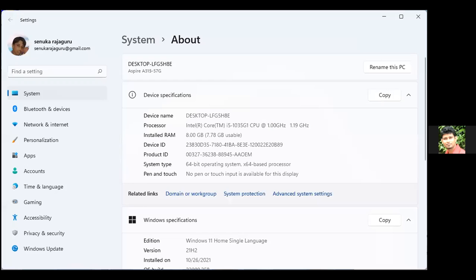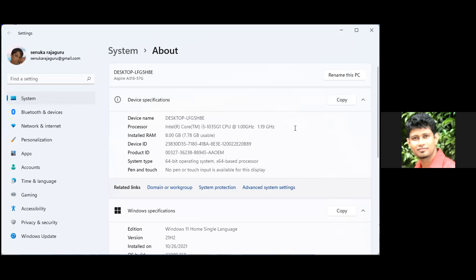Can anyone else share? Who's having admin rights? Quickly. Hamsa, can you? Hello. Diliru. Right. Okay. Senuka. Thank you.